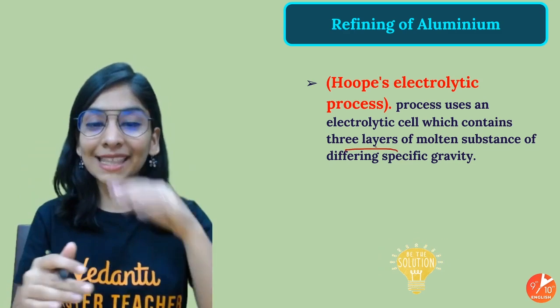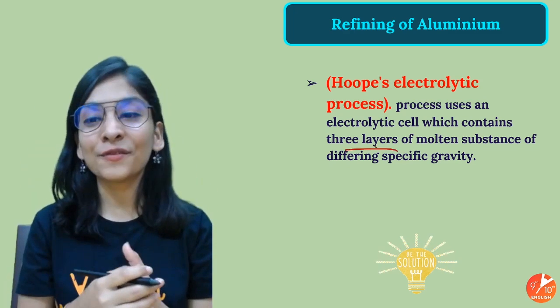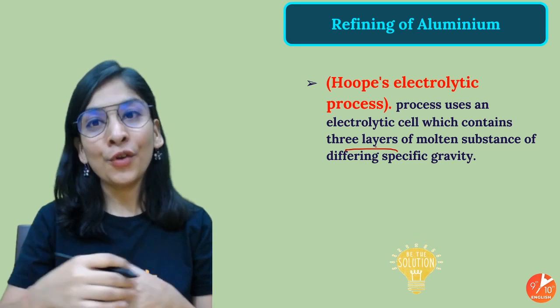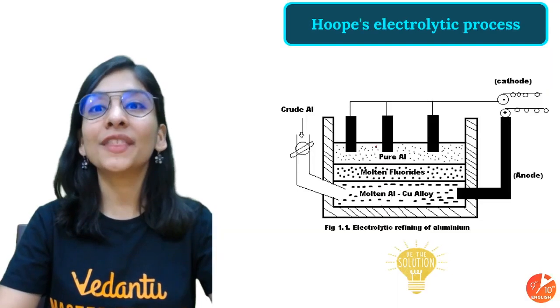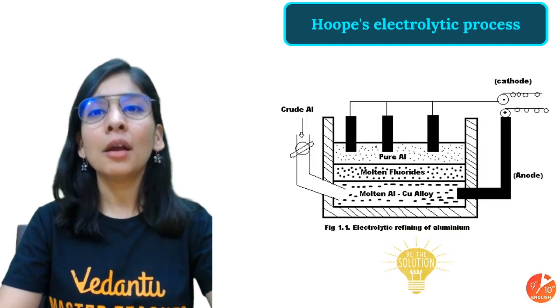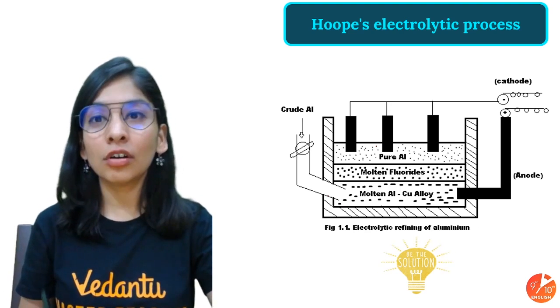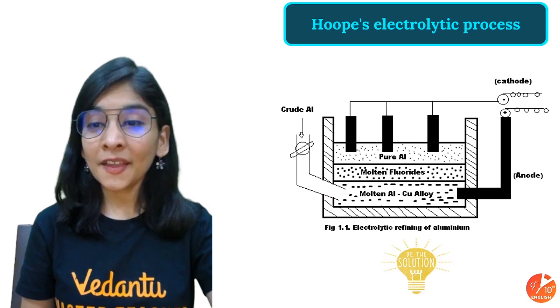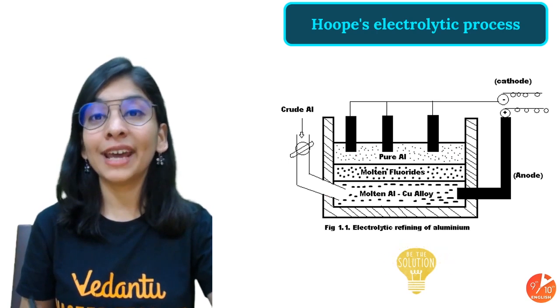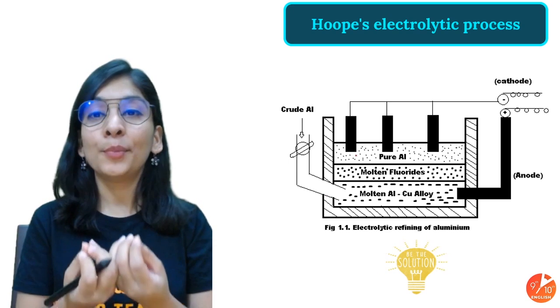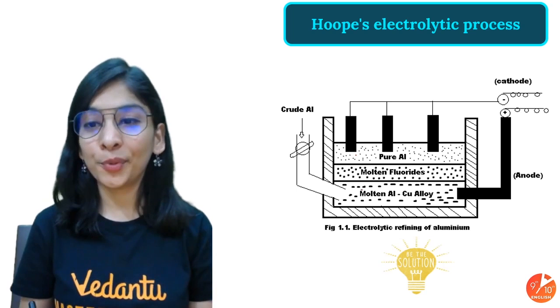We are going to take a 3-layer of molten substances of different specific gravity for the refining, for the purification of aluminium. Pretty important, okay? This is like the 3-layer electrolyte that we are going to take. The very first one should be pure aluminium. We will be needing pure aluminium as well, molten form of pure aluminium.